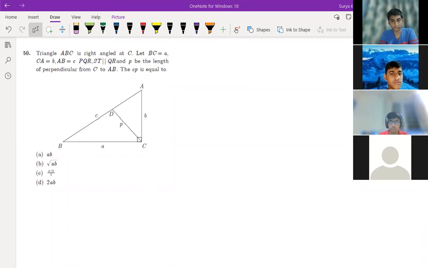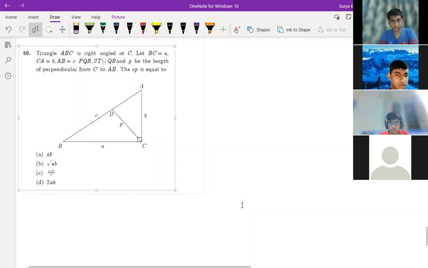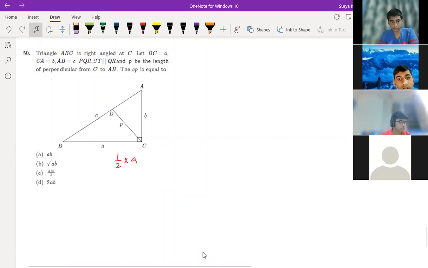PQR is not mentioned, only you got the answer also, Samarth. Yeah, sir. I am just seeing it. And P be the length of perpendicular from C to AB. Okay, P is clear. And CP is equal to what? Sir, should I explain it? Explain. Yeah, so here first we get area of triangle ABC equals half into base into height. So half into base is A and height is B, right? So AB and CD, right?